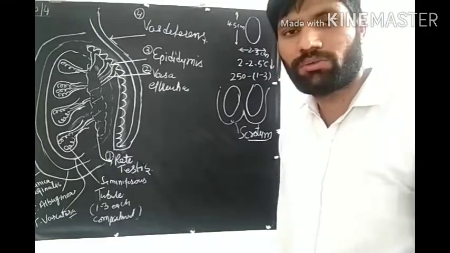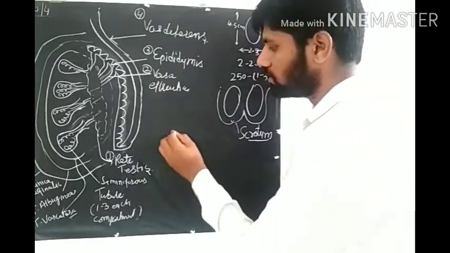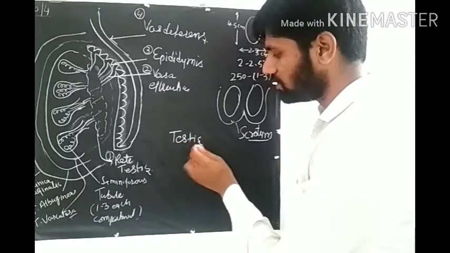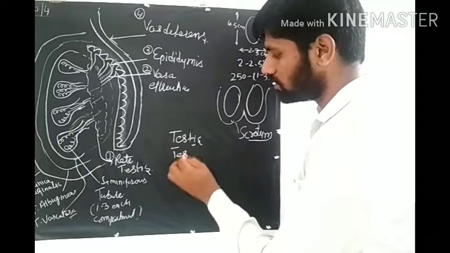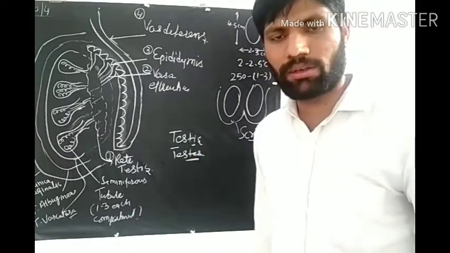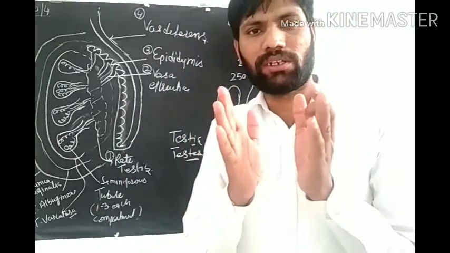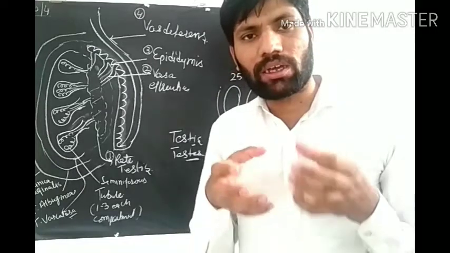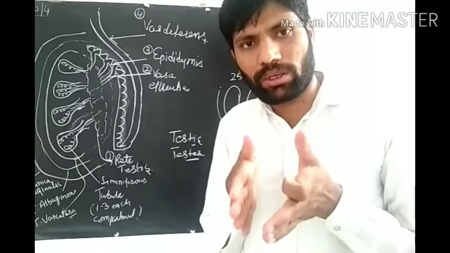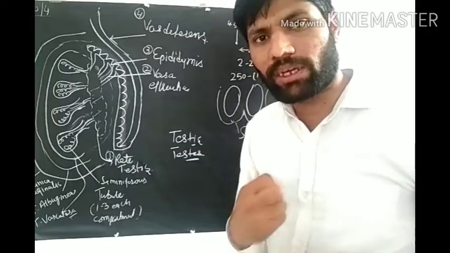So first we have to discuss the structure of a testis. Testis is in pair, and if the singular is known as testis, otherwise the pair is known as testes, T-S-T-E-S. Now this testes is a pair which is present outside the abdominal cavity, in between two legs, situated outside. Now they are in pair.